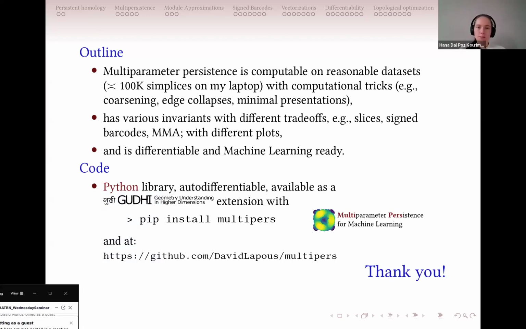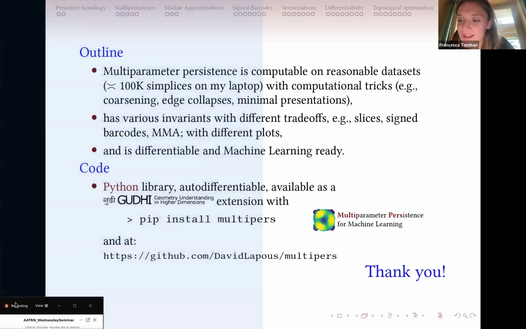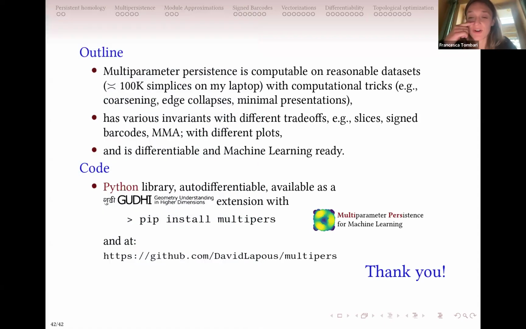Hi. I have a question. Thank you, David, for the talk. I was wondering if you performed some experiments or some examples in which you tried to see what is the discriminative power of the different slicing that you might take. Because in the picture that you showed at the very beginning, you had this slicing with parallel lines, I had the impression. So I was wondering if you did some other type of slicing and if that changes the experiments a lot or not.